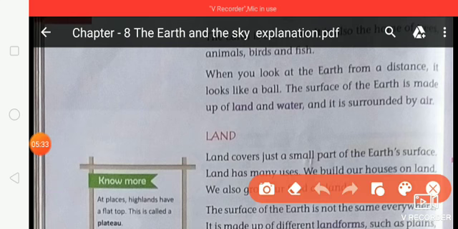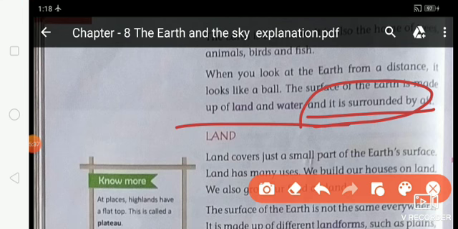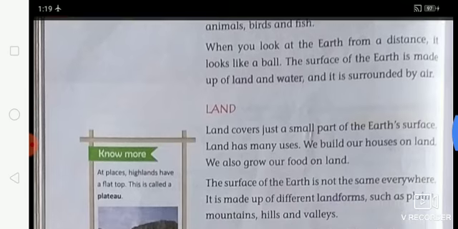Is that clear? The layer of this air is called the atmosphere.